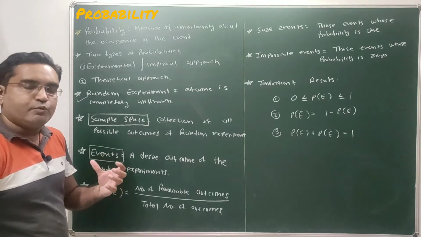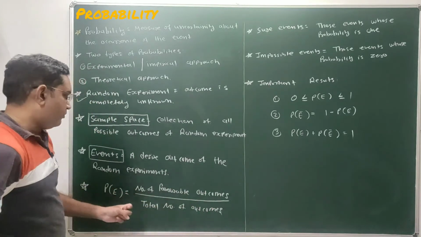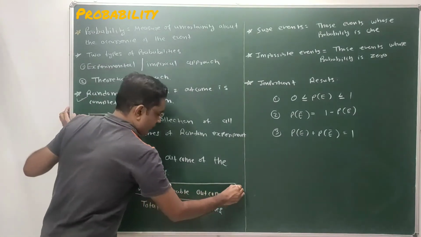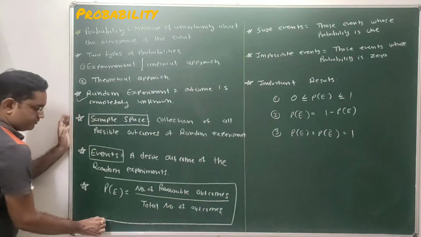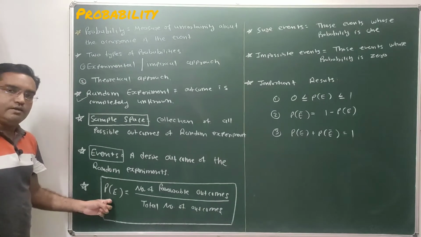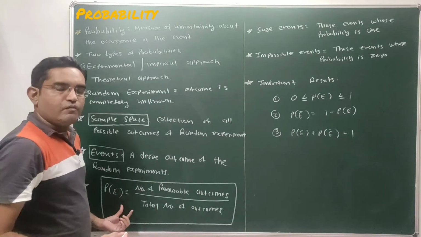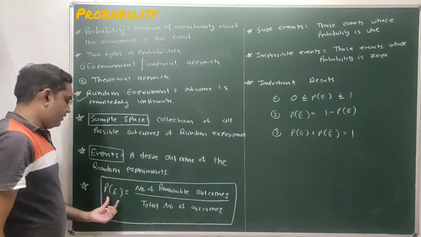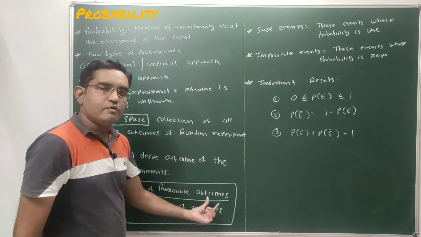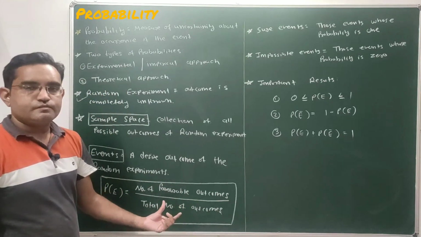And if you want to find the probability of occurrence of that event, that is our desired outcome, the formula is this. This is the one and only one formula that we will be going to use in our entire chapter. Probability of occurrence of any event E. This P of E can be read as probability of occurrence of any event E is nothing but the ratio of total number of favorable outcomes of an experiment divided by total number of outcomes.